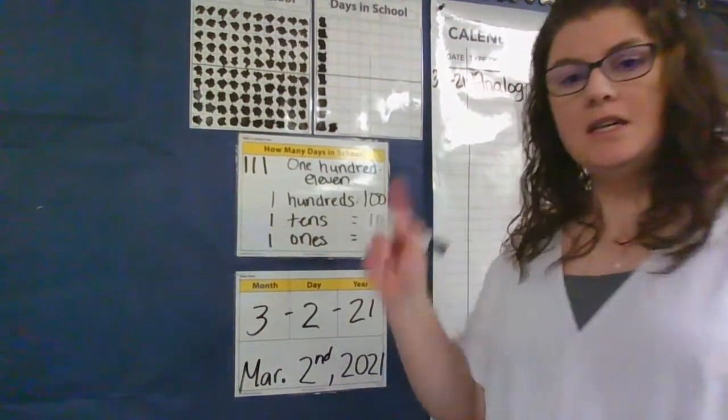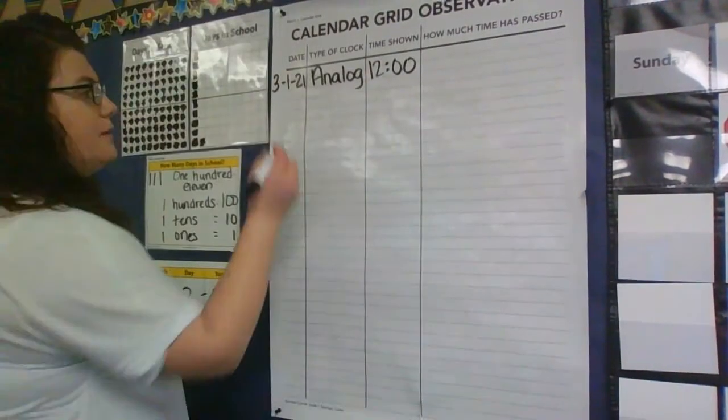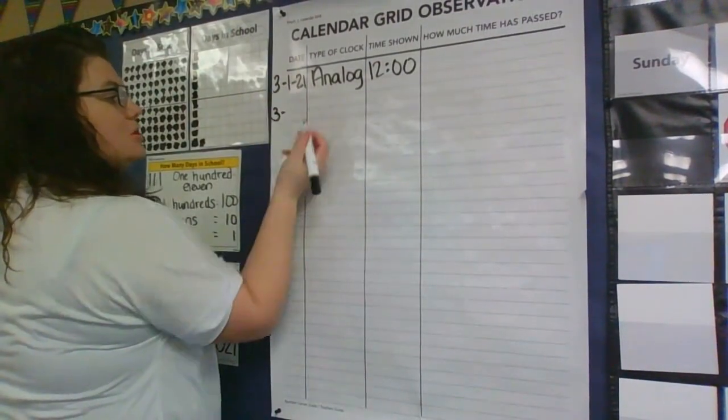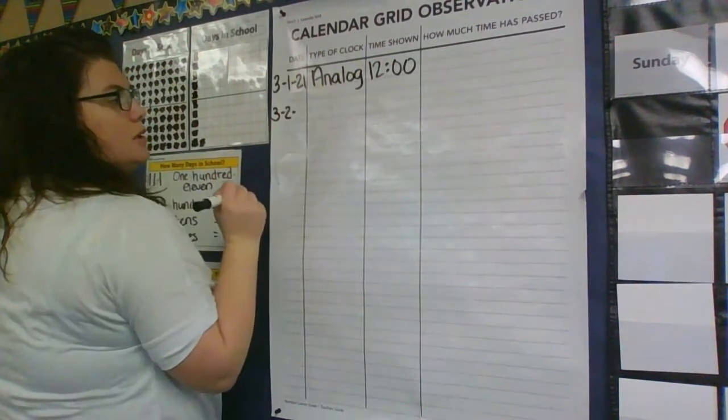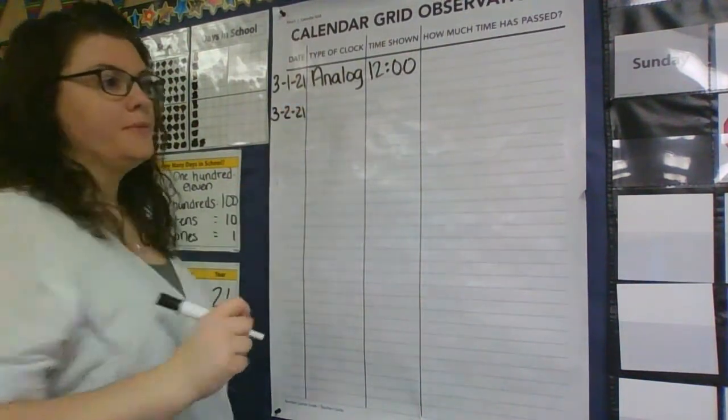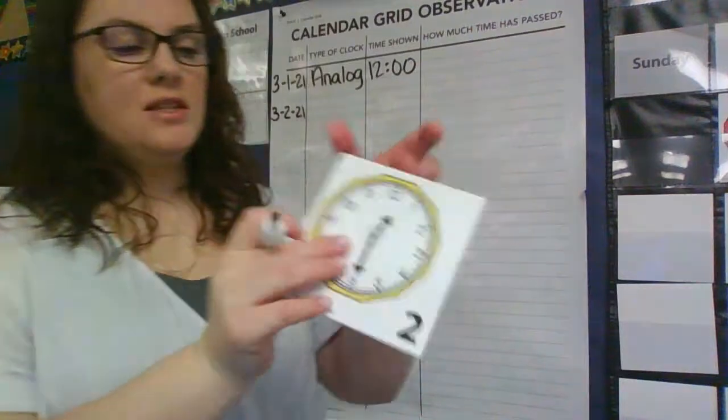But let's go practice writing the date, and let's talk about what our clock is telling us today on our card. All right, today's date, shout it out. 3-2-21. You got it. Let's look at today's clock.